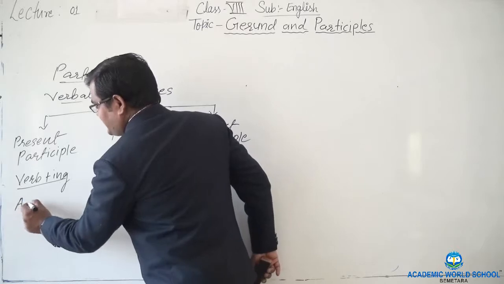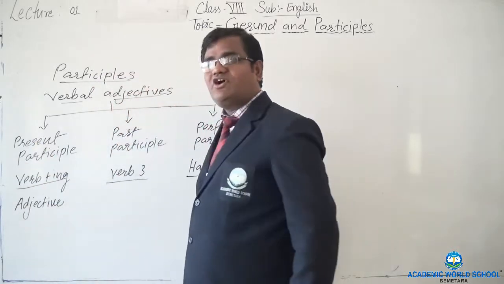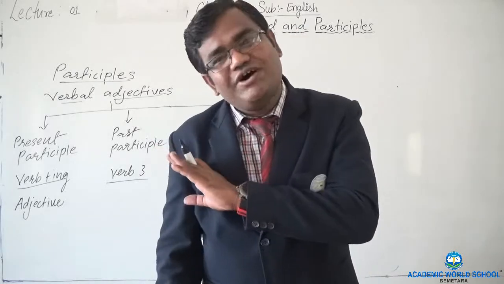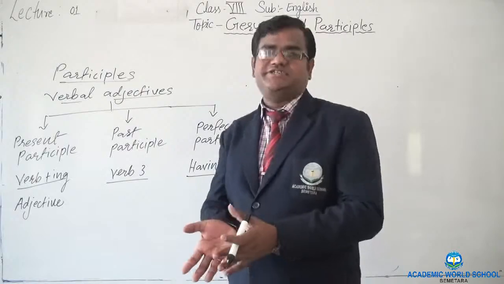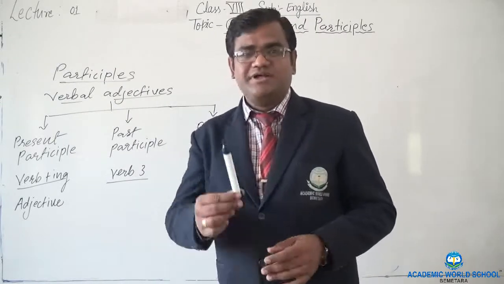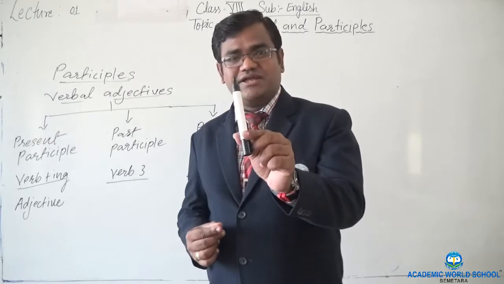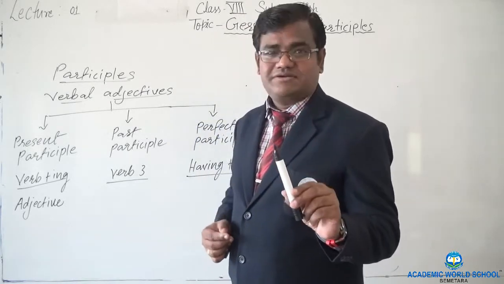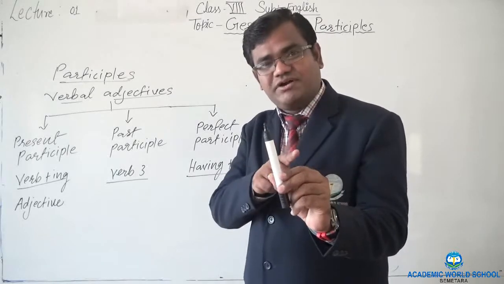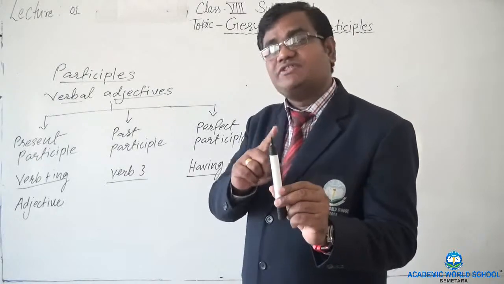So it functions as an adjective of the sentence. It is not a verb at all, right? Now what is the difference between a noun and an adjective? Noun, for example, this marker, if I say, then it is a marker. Marker is the noun, right? But if I say this black marker, I added one word before the noun, so that became the adjective, right? So that is the adjective.